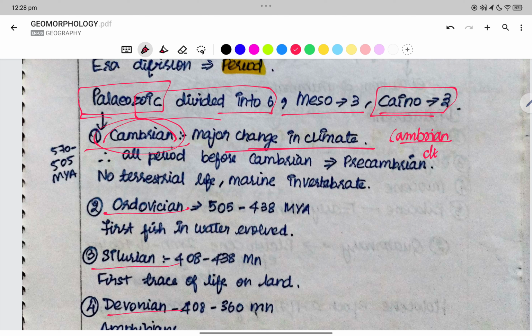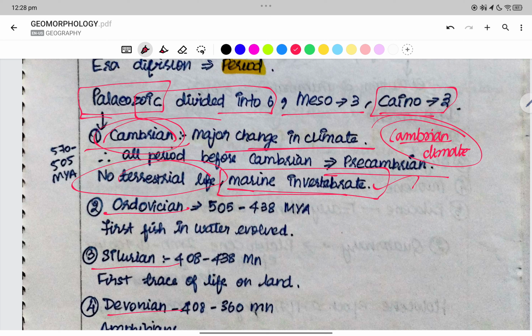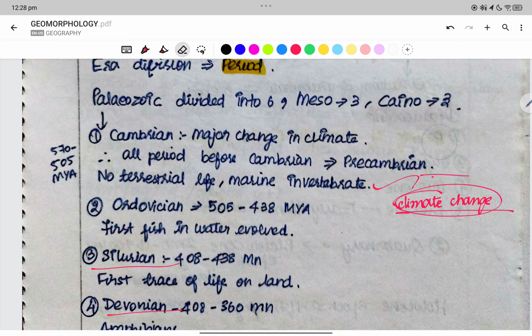In the Precambrian there was no terrestrial life, only marine invertebrates.